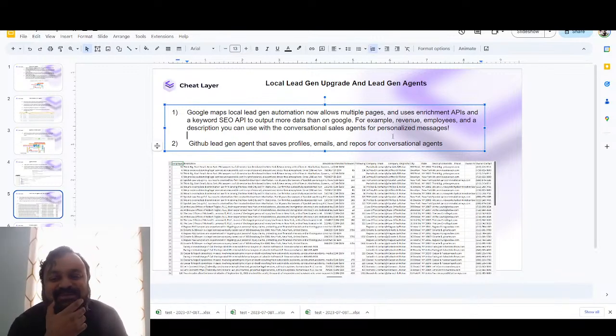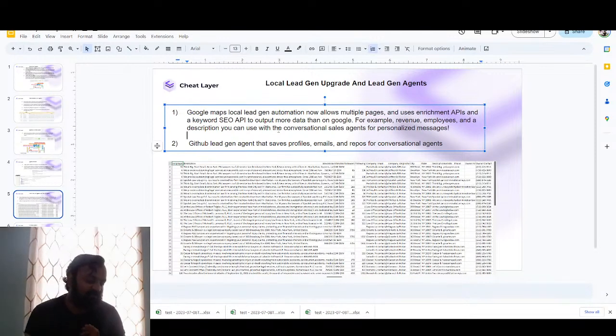So this is cool. And then the idea is that people need lead generation tools. So we're building agents to do that. I'm going to test one today. I'm going to show you how to do a GitHub lead generation agent that creates the data in this format. Also, we have an update to our Google Maps lead generation tool.